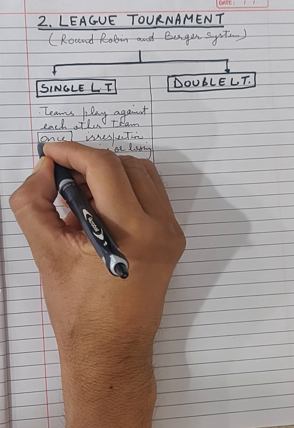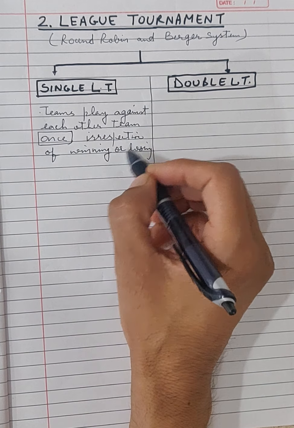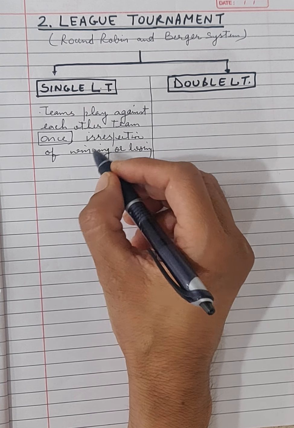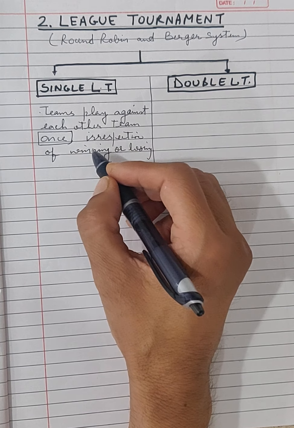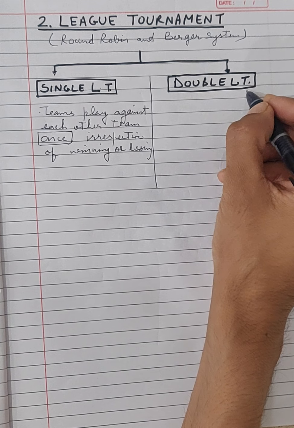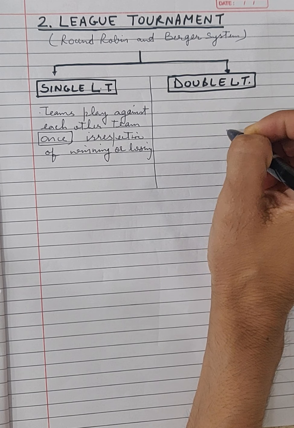I'll just underline this line, once, to each other team, irrespective of winning or losing. Whether they lose the match or win the match, they have to play with each and every team in the group. In double league tournament, each team plays against each other team,